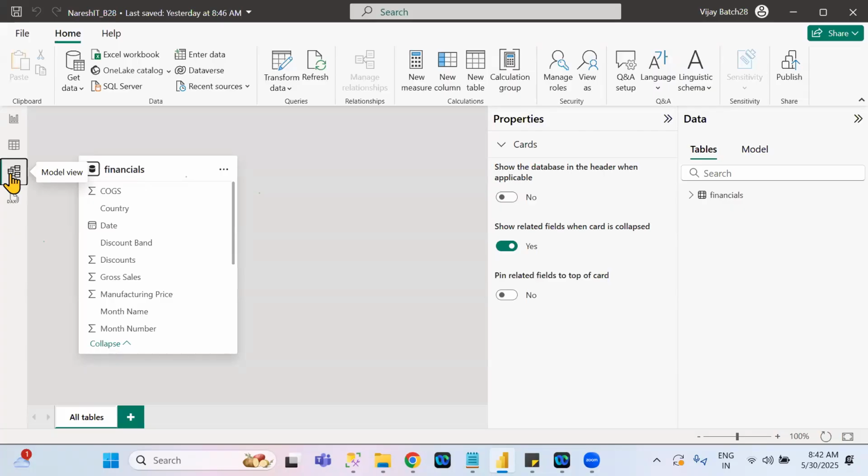In model view tab, what are all the things we can do? A very, very important point is providing a relationship between the data sets. Right now only one data set is there. In future, when more than one data set is there, in between the data sets you must provide a relation. Why do we need to provide a relationship?